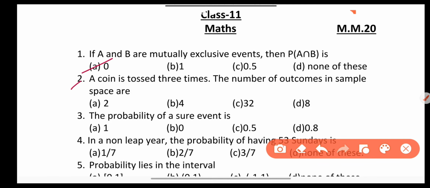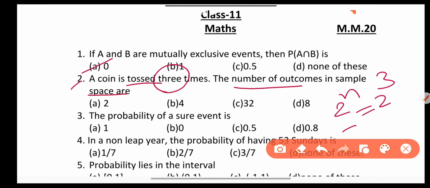Next question, a coin is tossed 3 times. The number of outcomes in sample space are. Because coin is tossed 3 times and number of outcomes is given by 2 raised to the power n. N is 3. That is 2 raised to the power 3, which is further equal to 2 multiplied by 2 multiplied by 2, that is 8. So answer is D option.